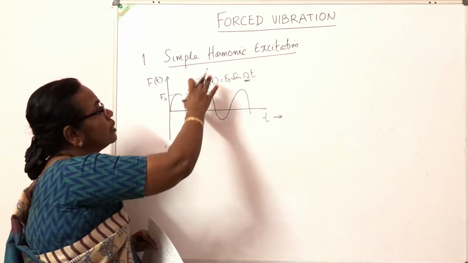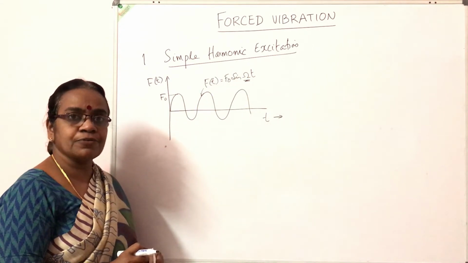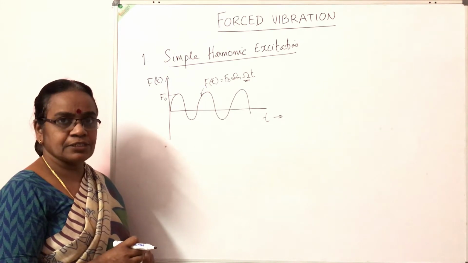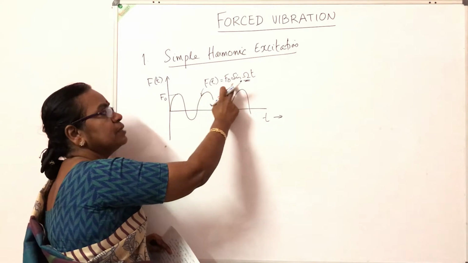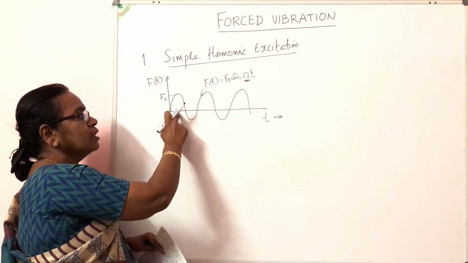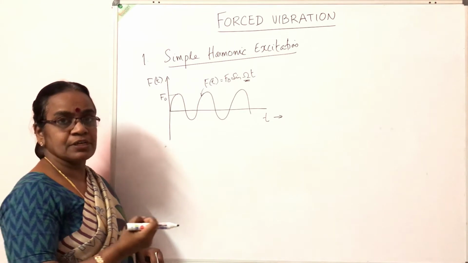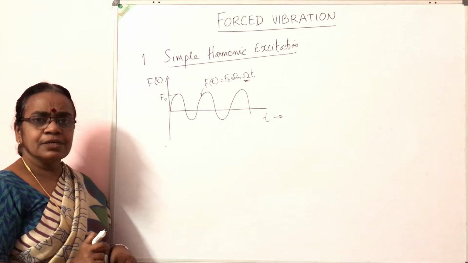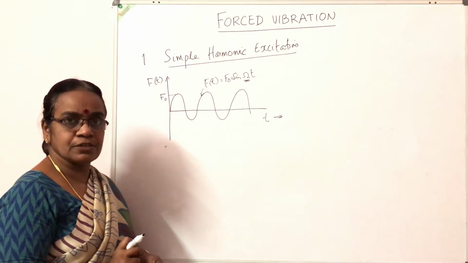As per the syllabus, we have to study the forced vibration response of structures subjected to simple harmonic excitation. So the forcing function F(t), the force at any time, will be F0 sin omega t. F0 is the amplitude of the external source, and this capital omega is the frequency of the external source.